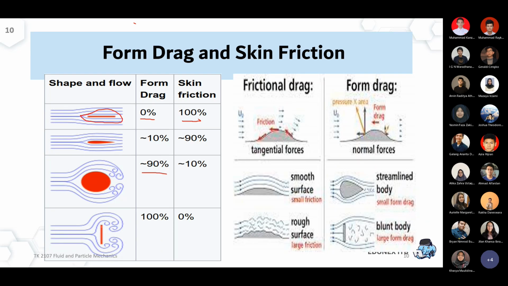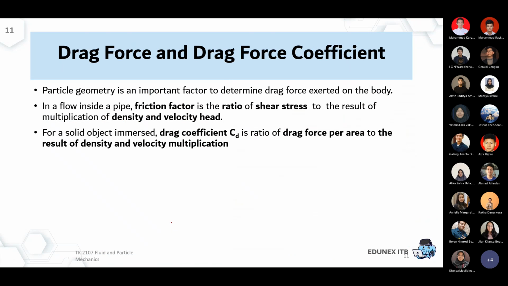And if the particle is rotated, and it pushes the flow, there is an uneven distribution because of the presence of the solid. This is where the drag force will contribute almost 100% of the force balance in the system. Any questions so far? Okay, let me continue.